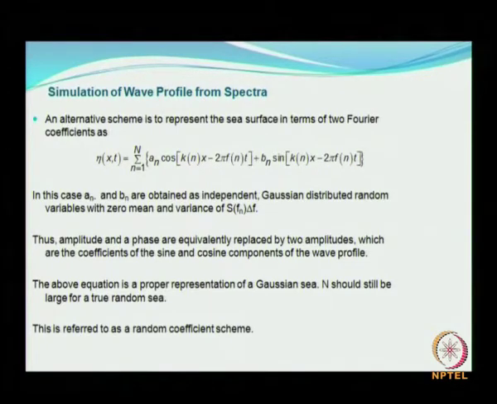So n should still be large if you want to really simulate a true random sea. I believe it is also referred to as a random coefficient scheme. So the entire wave elevation is now represented in the form of two Fourier coefficients.